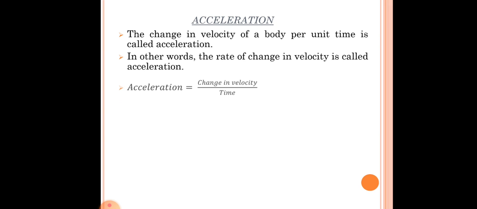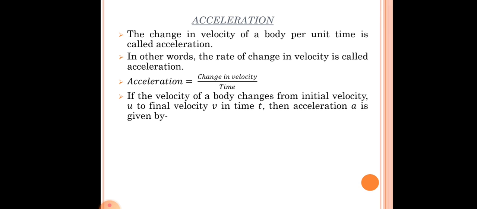Acceleration can be written as change in velocity by time. Suppose the velocity of a body changes from initial velocity u to final velocity v in time t, then acceleration a is given by a equals v minus u by t.